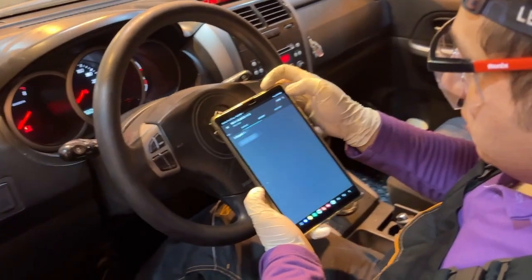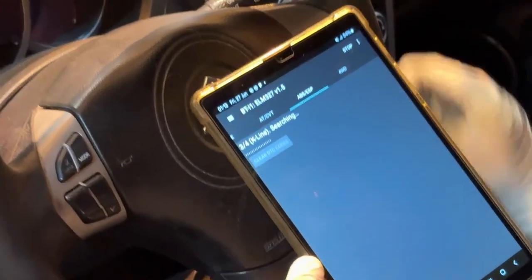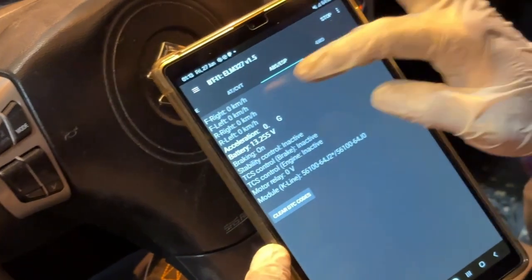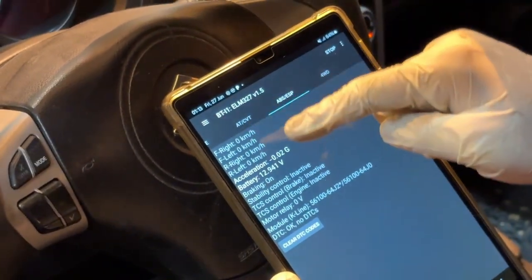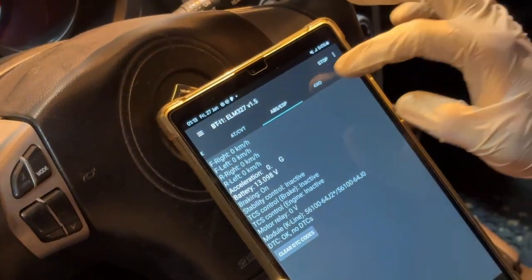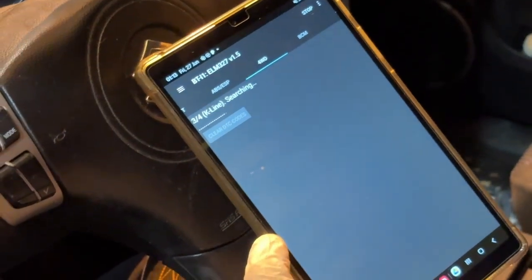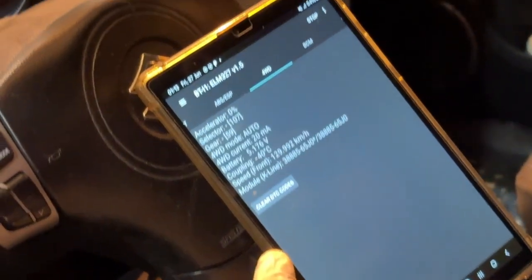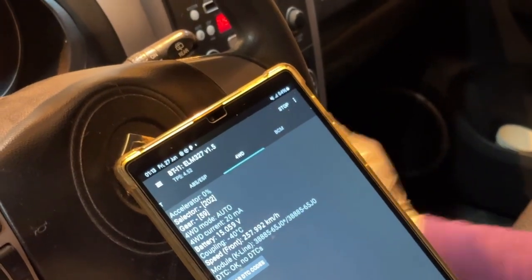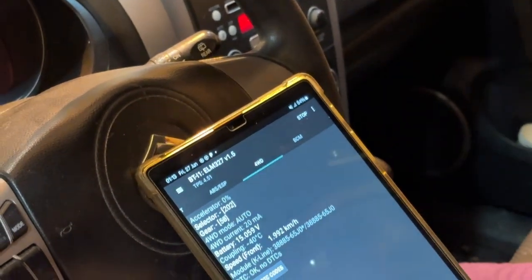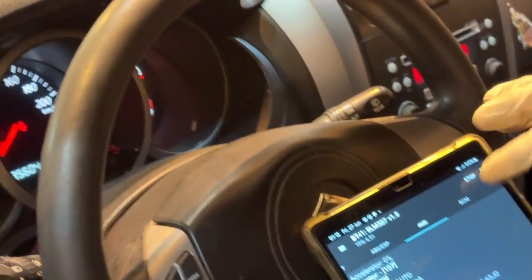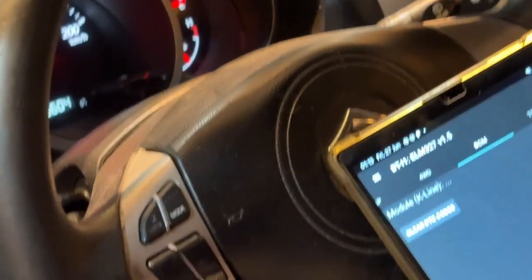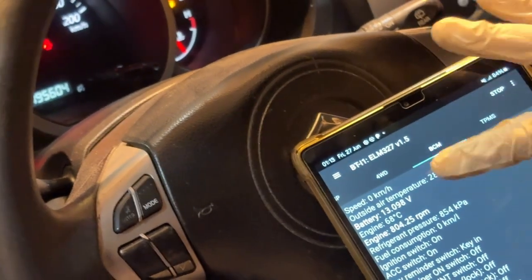Now we check other modules like ABS. Everything is fine. Accelerator battery, 4WD module. We use selector for H-lock. It's okay. BCM, body control module. It's okay.